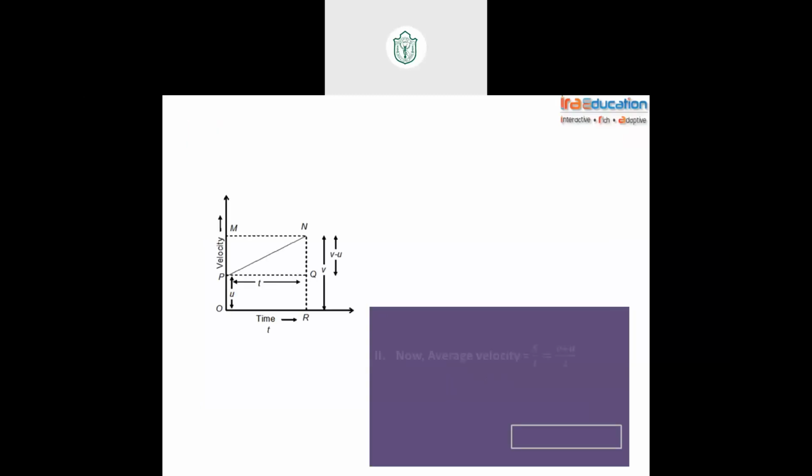Okay. Third equation of motion. I'll even tell you what you're going to learn in 9th. First, to write down this method, understand this method. Here also same, ditto same. s by t equals (v plus u) by 2. Only difference is, instead of changing velocity, here we will be changing time.